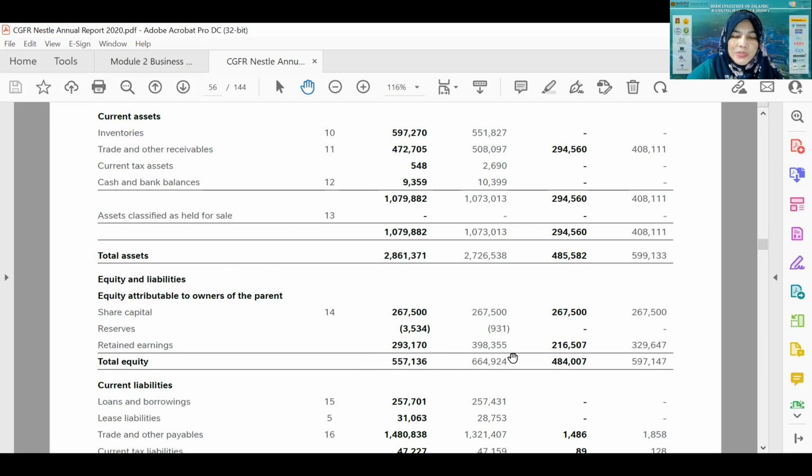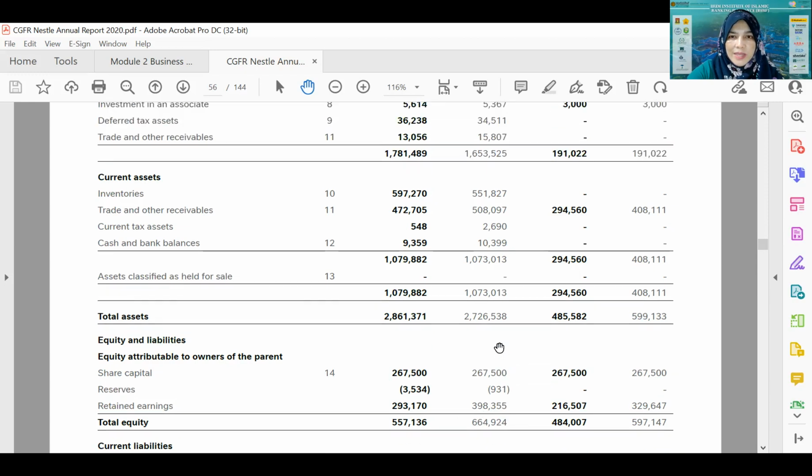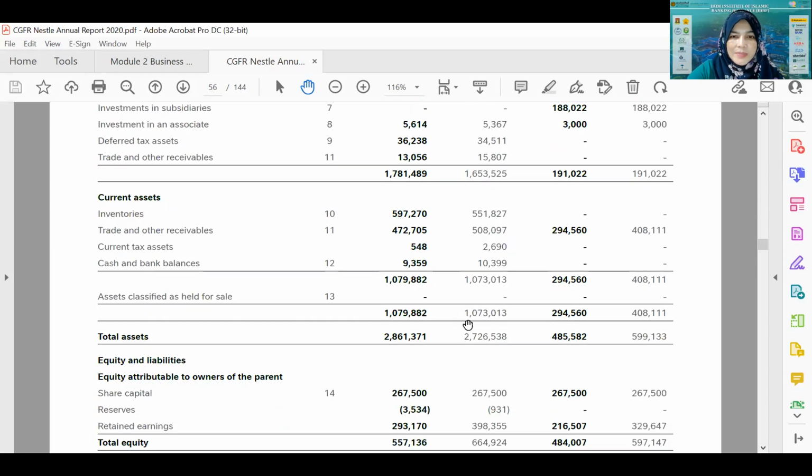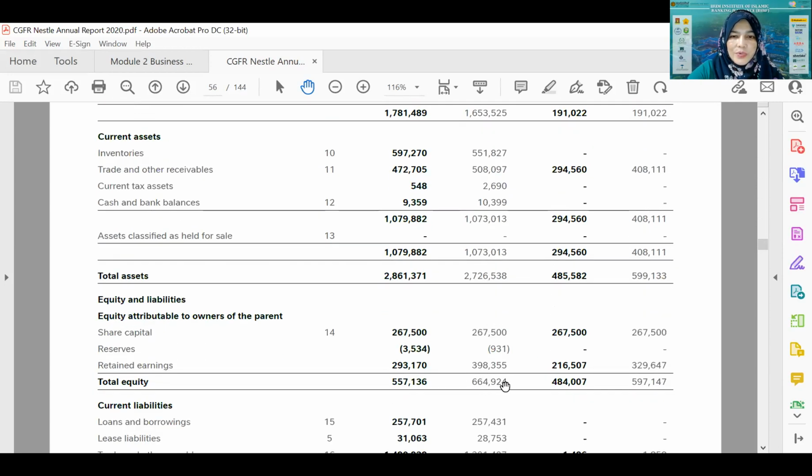Supposedly this is the beginning of the period, because this is the equity at the end of 2019. So what is reported here is supposed to be the beginning of the period for 2020, 664.